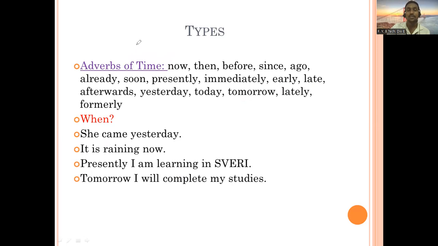When did she come here? If you ask a question with when, it can be like this: when did she come? The answer that you are going to get here can be yesterday. So from that you will come to know yesterday is what? Yesterday is an adverb of time. This way we can understand.